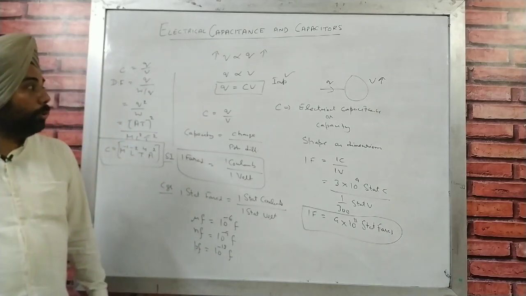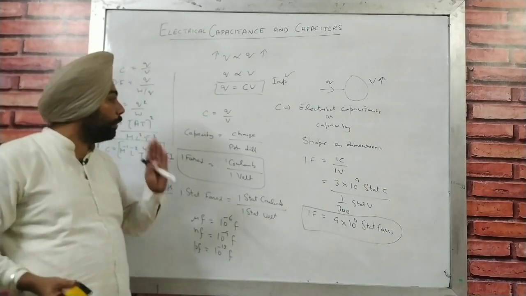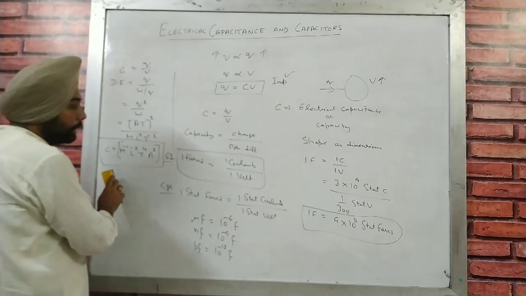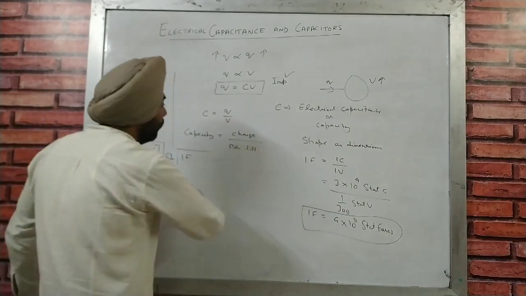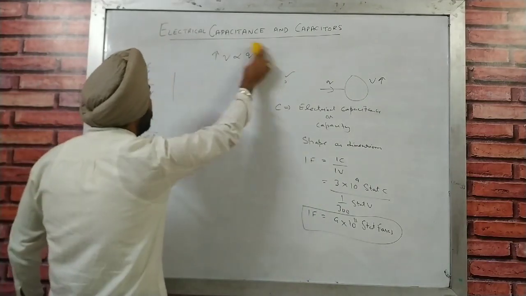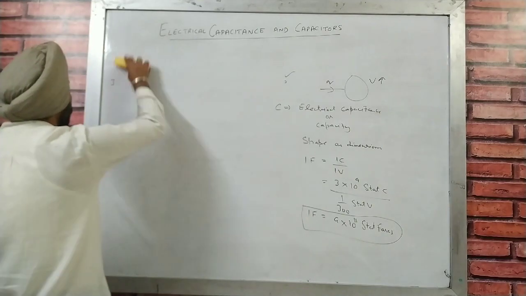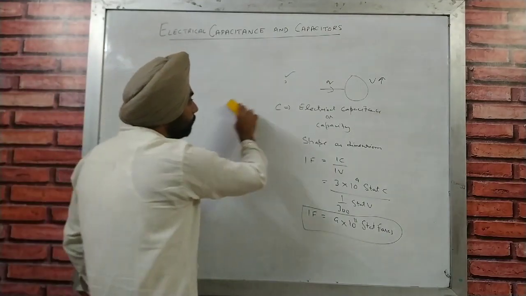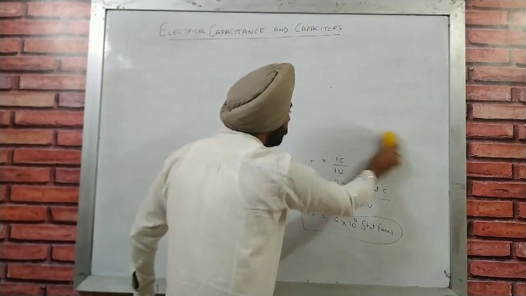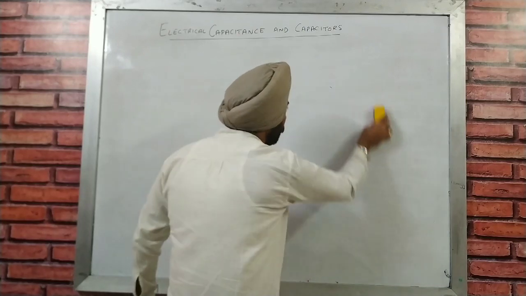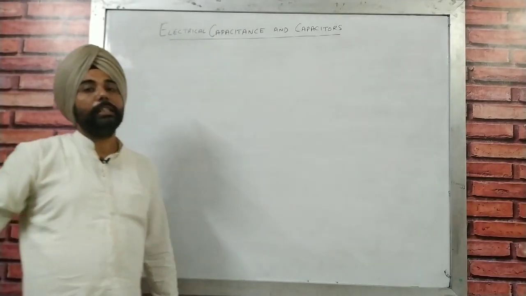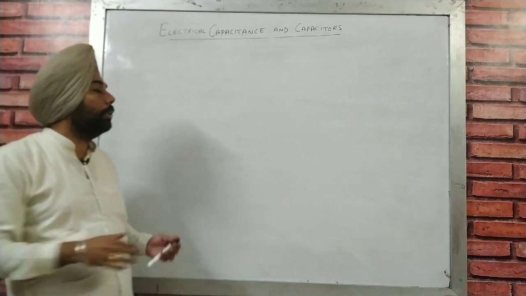Now, what is going to be the electrical capacitance of a spherical conductor? So our next topic is electrical capacitance of a spherical conductor. Now obviously, if we are going to have a spherical conductor, you all know the charge is always going to reside on the outer surface of spherical conductor.